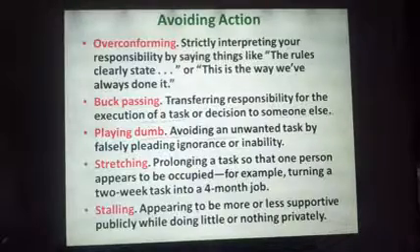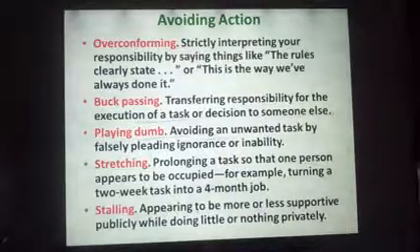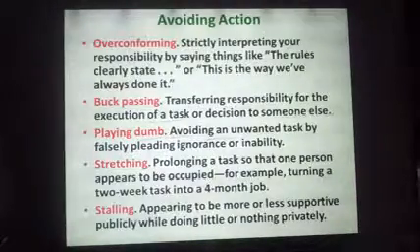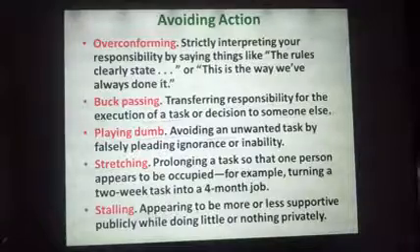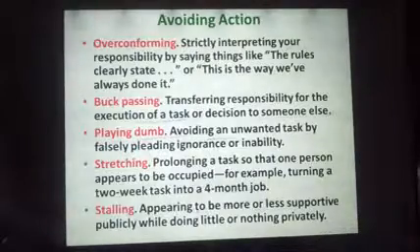Then we saw stretching, that is prolonging a task so that one person appears to be occupied. For example, turning a 2-week task into a 4-month one is also an example of stretching. Then we saw stalling. Stalling is another important key point. In stalling, we saw appearing to be more or less supportive publicly while doing little or nothing privately. This is the important key point. Let's continue.